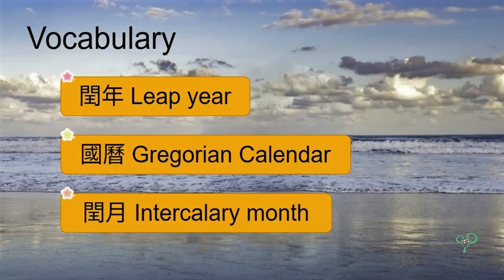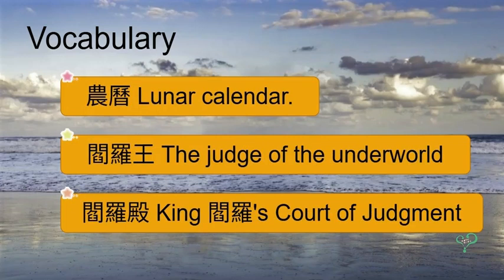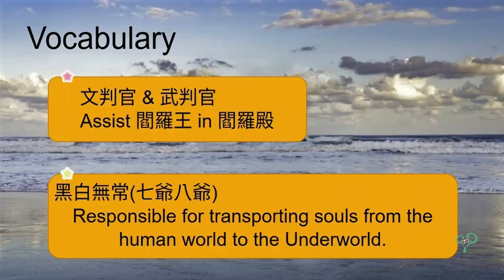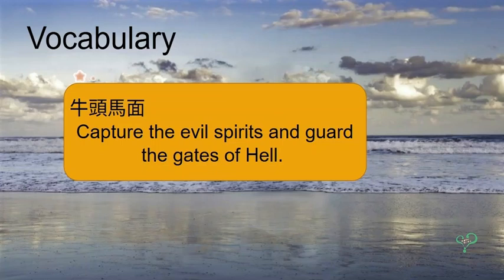Now let's review today's vocabulary. 闰年, leap year. 国历, Gregorian calendar. 闰月, Intercalary months. 农历, lunar calendar. 阎罗王, the judge of the underworld. 阎罗殿, King Yanluo's court of judgment. 文判官 and 武判官 assist 阎罗王 in 阎罗殿. 黑白无常, 七爷 and 八爷, responsible for transporting souls from the human world to the underworld. 牛头马面 capture evil spirits and guard the gates of hell.